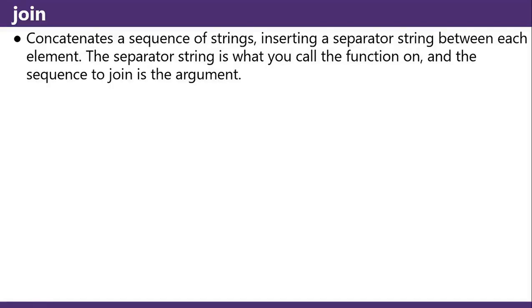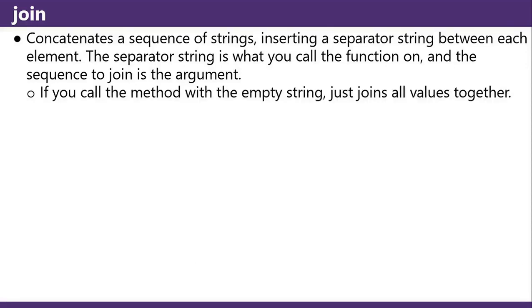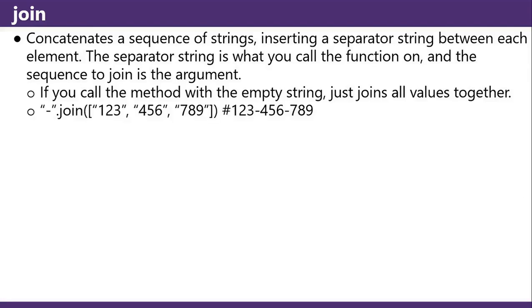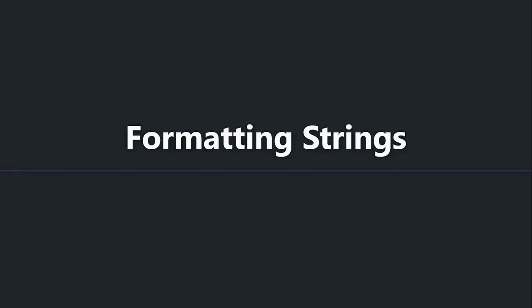Join concatenates a sequence of strings, inserting a separator string between each element. The separator string is what you call the function on, and the sequence to join is the argument. If you call the method with the empty string, it just joins all the values together. "-".join of 123456789 gives you the string 123-456-789.